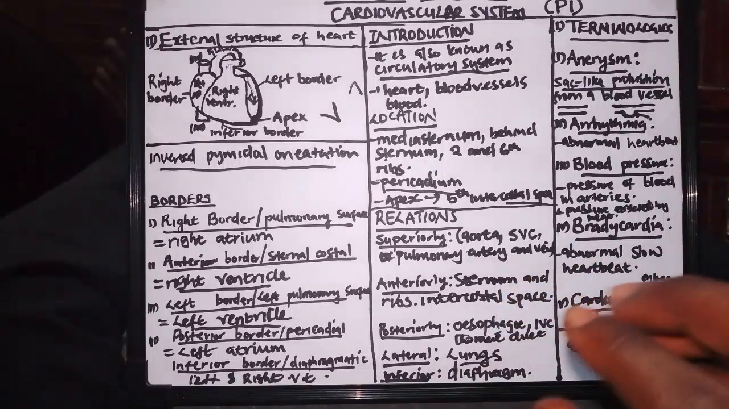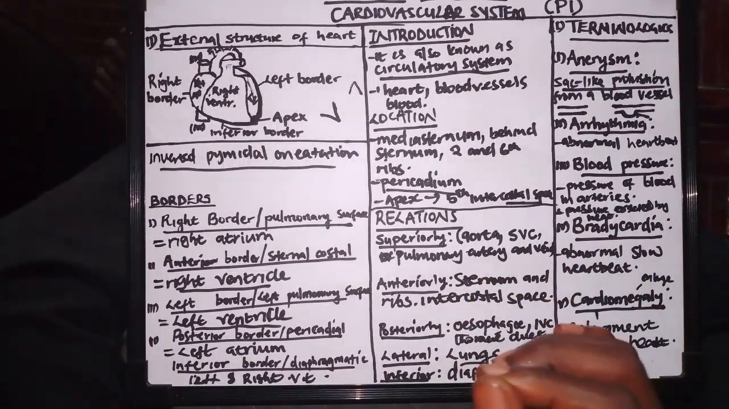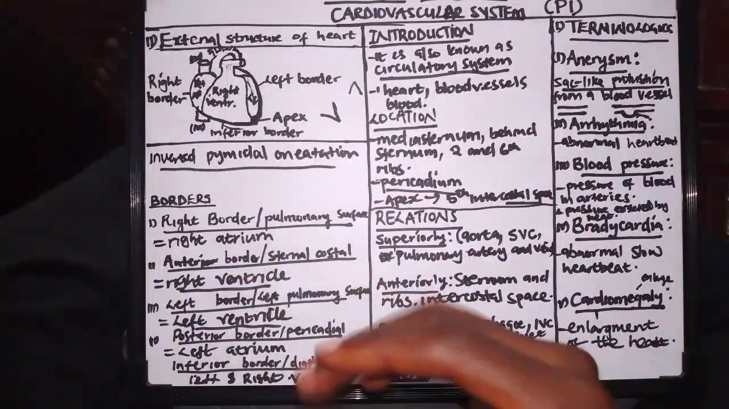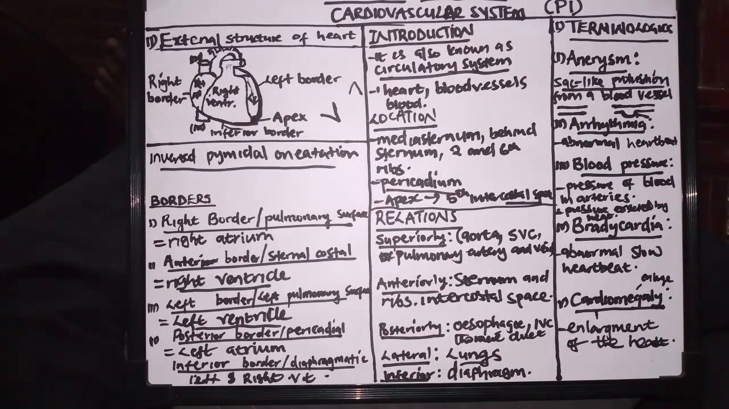So remember, relations are important in your anatomy and physiology, and also the borders for your MCQs and your essay questions. So this is where my part 1 video is going to end. I basically looked at the introduction, some terminologies, the external surface of the heart, and also the relations of the heart. So in the next video I'm going to look at the internal structure of the heart.